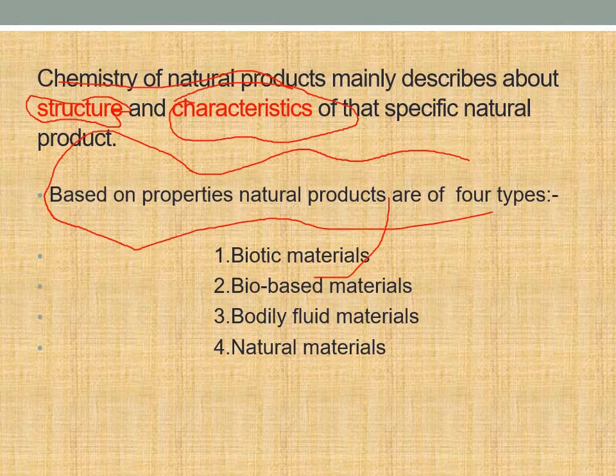And bio-based materials, bio in the sense living organisms like plants, plant-based materials, or animal-based materials like the leather which is present in the skin. And body fluid materials, fluids like gum, which are plant products. And natural materials, actually these are not synthesized, but the natural materials are used for the synthesis.